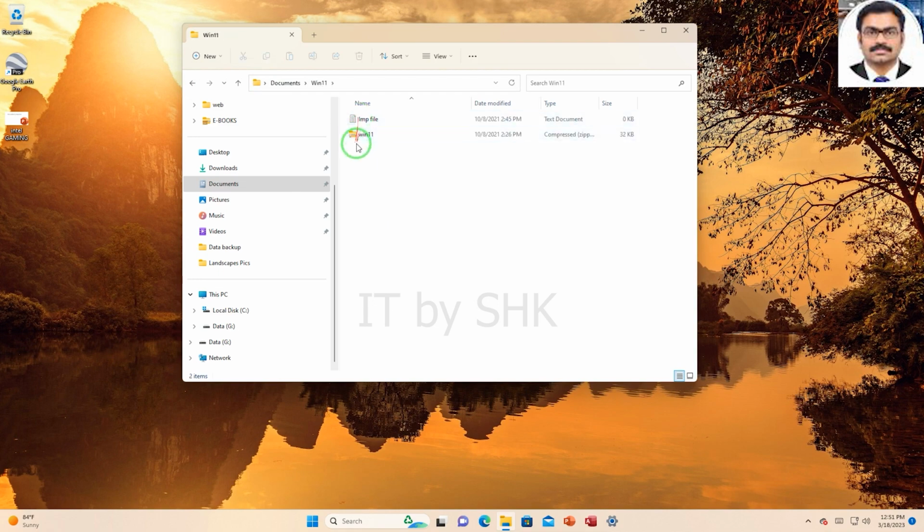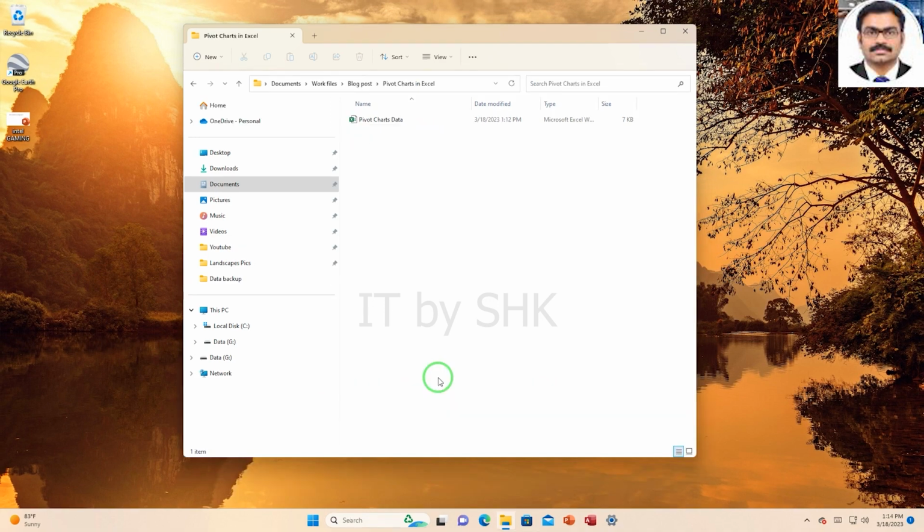Let's double-click on blog post to go into that folder. And again, I have some more folders. I'm going to carry on going. Let's double-click again. I have one folder, but I also have a couple of files sitting in here.